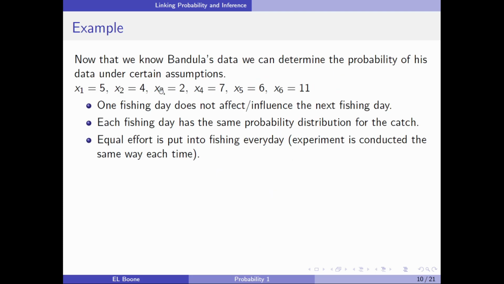All right, so we can turn this into probability if we make certain assumptions. Okay, one fishing day does not influence the next fishing day. He's not fishing in a small pond where there's a limited amount of fish. He's fishing in a massive lake or ocean, and one fish isn't going to matter. Okay, each fishing day has the same probability distribution for the catch. So, for example, we don't know of any tidal shifts or fish migrations or anything like that that would increase or decrease the number of fish he could catch.